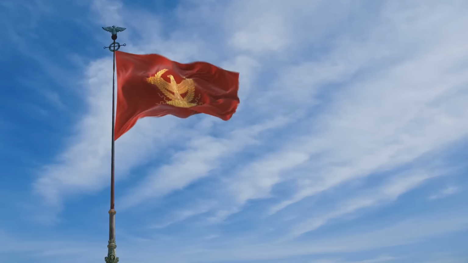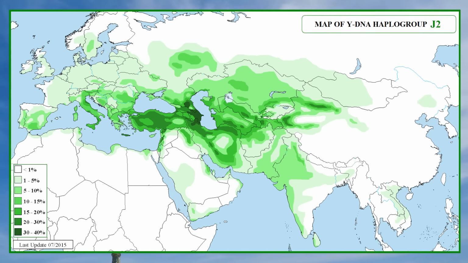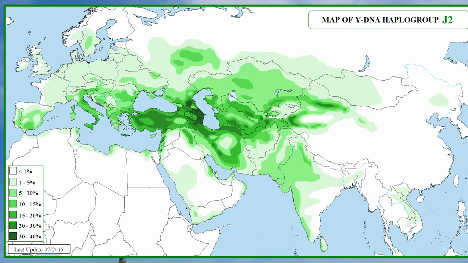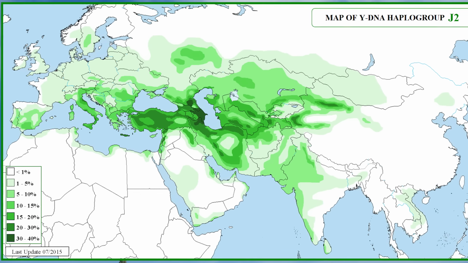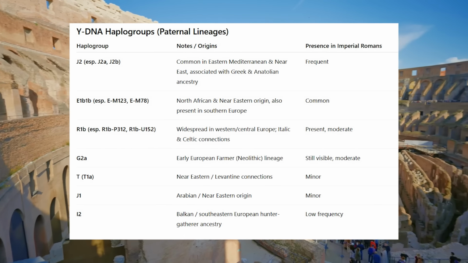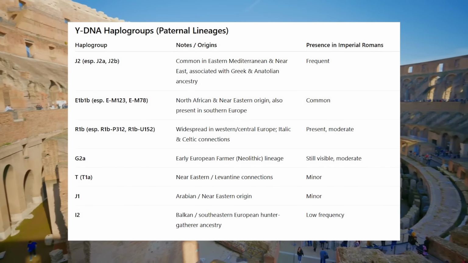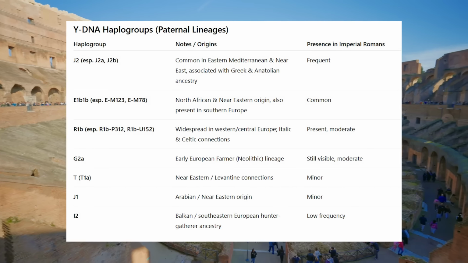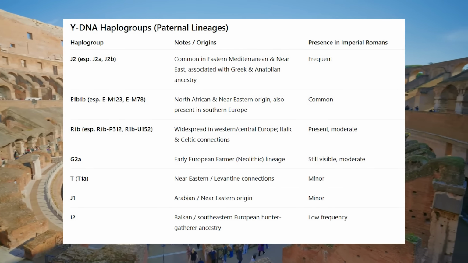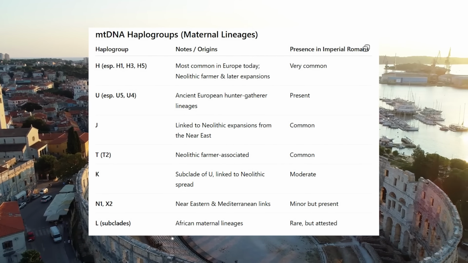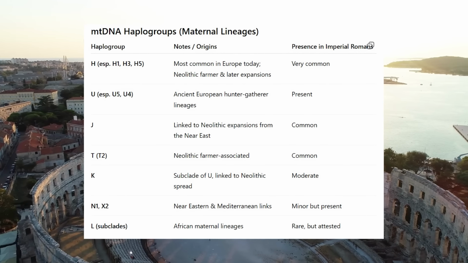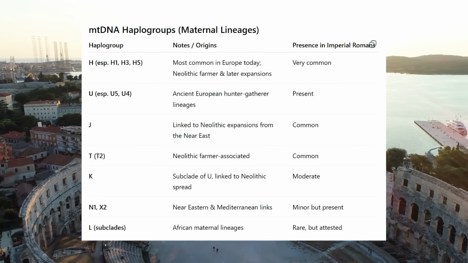Now, overall, Roman Y-DNA haplogroups were dominated by branches of G2, especially G2a. If you look at this map, you can see that G2 is high in the Eastern Mediterranean and parts of the Near East still today. Other notable haplogroups were branches of J2a, branches of R1b, with subclades like R1b U152 later becoming common in parts of Italy, as well as some E1b1b lineages, which largely reflected North African ancestry. As we've seen as well, mitochondrial haplogroups were dominated by branches of H and U, as well as others like J, T and K, with some more rare haplogroups like D and X in certain cases.